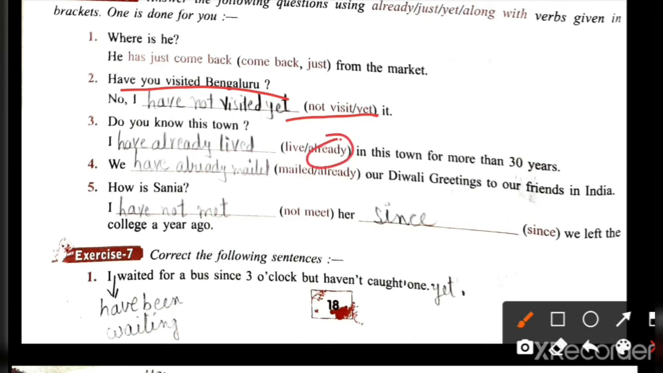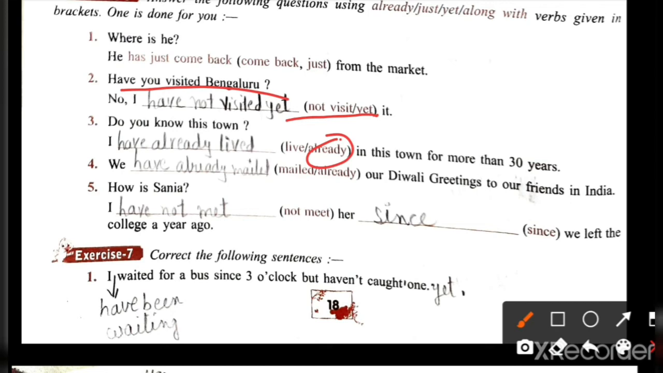Already. I have already lived in this town for more than 30 years. It means you have to use already after have or has. Just be after have or has. Yet है वो थोड़ा आगे पीछे हुआ है. ओके, वो वर्ब के बाद आएगा yet.